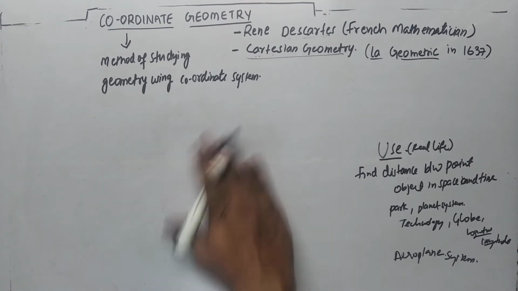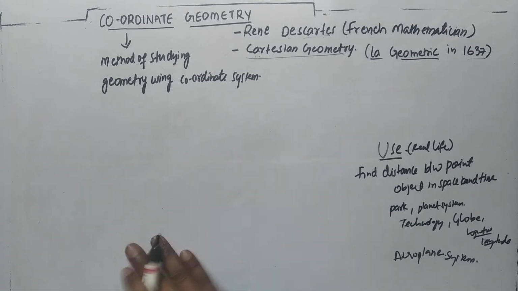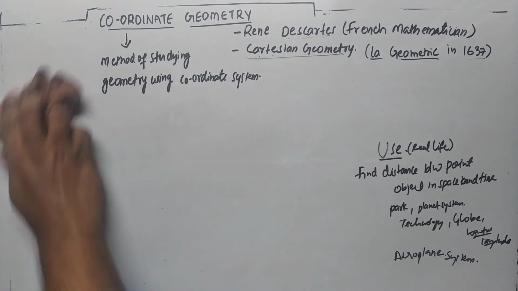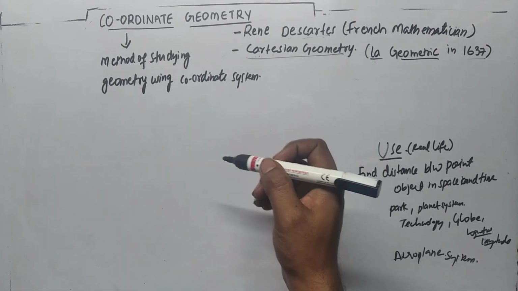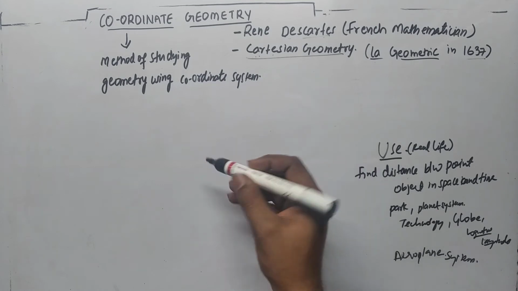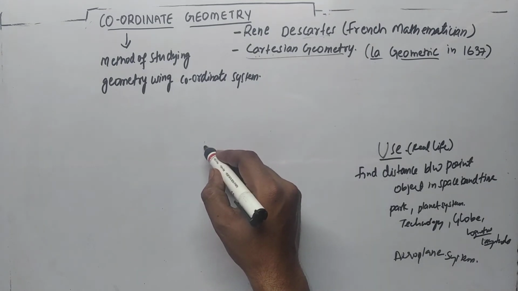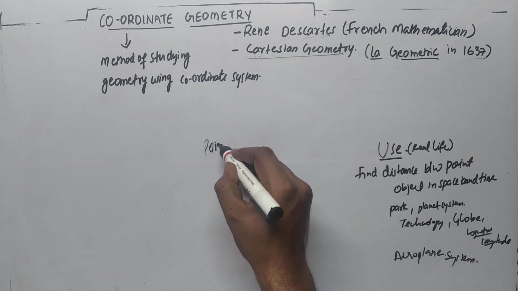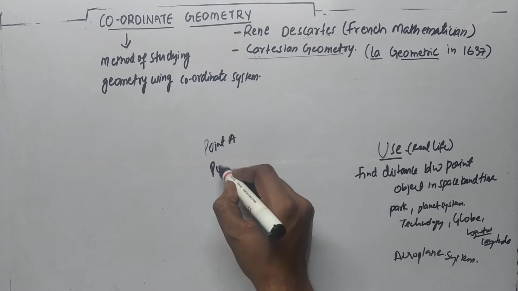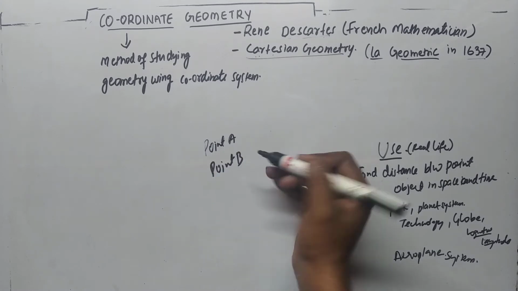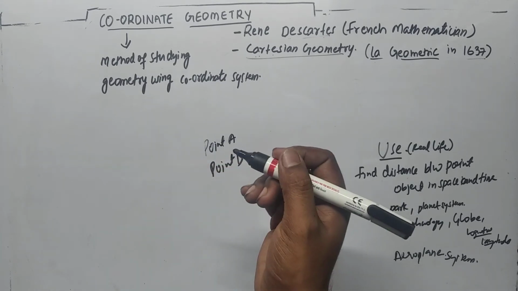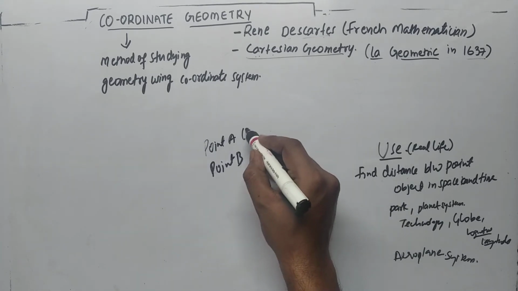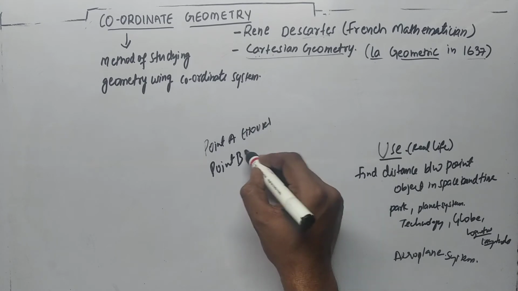So what you will be learning in this unit is the uses of coordinate geometry in real life. Whenever you go from point A to point B, you can take a real-life example. Suppose you want to find the distance from your house to your school.